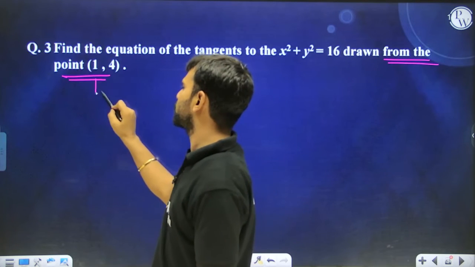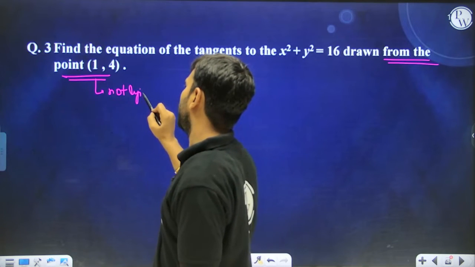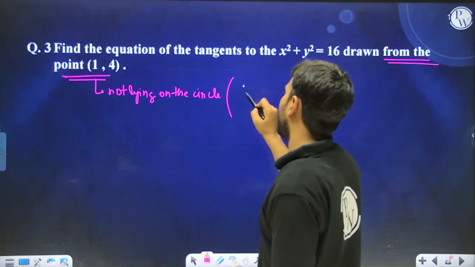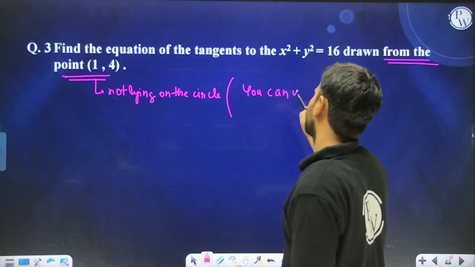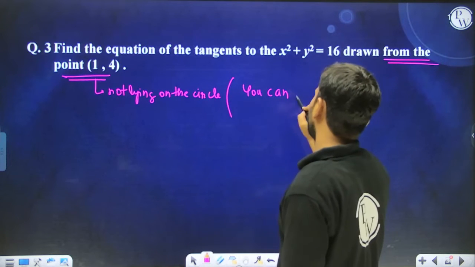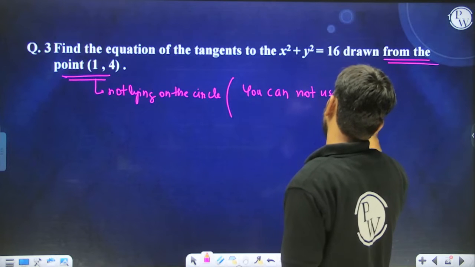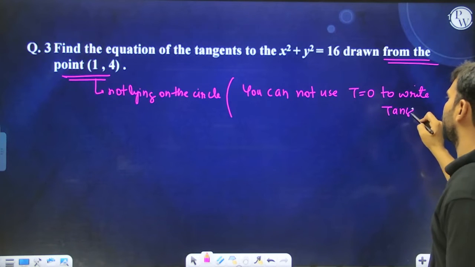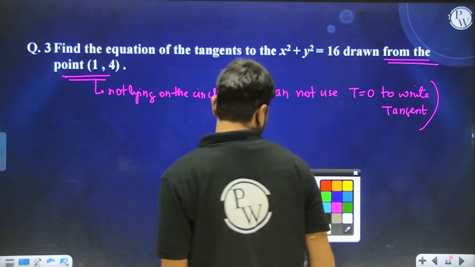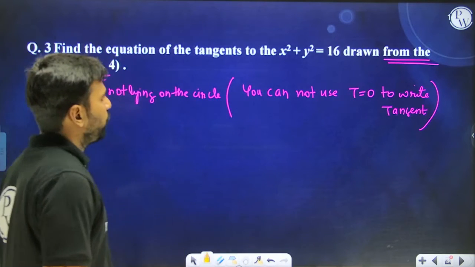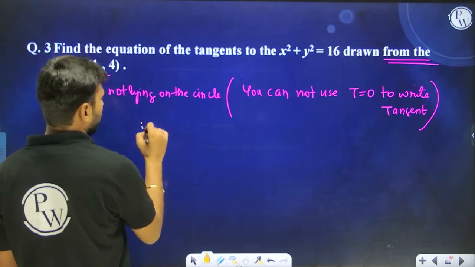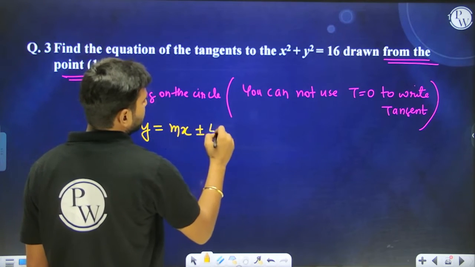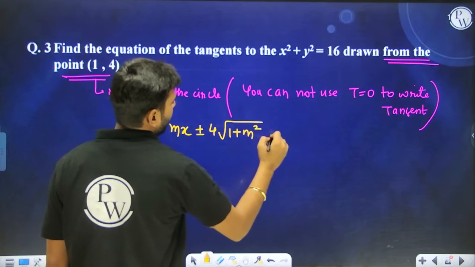So the point, this is not lying on the curve, not lying on the circle. If this point is not lying on the circle, means you cannot use t equal to 0 to write tangent. Yes or no? Yes, number 1. Okay, then what do we do rather? We write down an equation of the tangent having slope m. So y equal to mx plus minus radius times under root 1 plus m square. This is equation number 1.